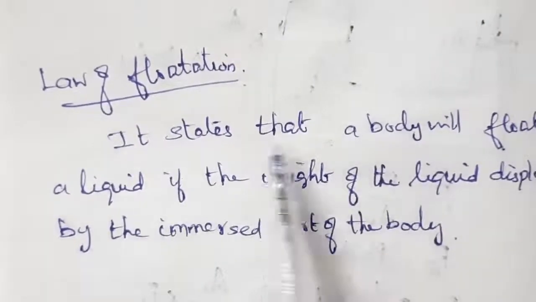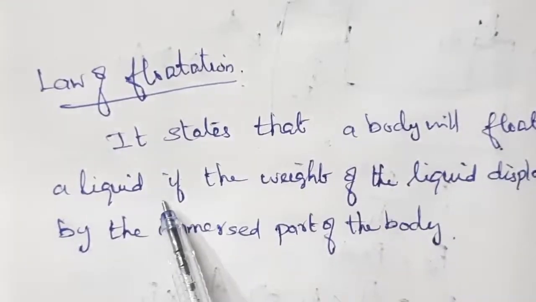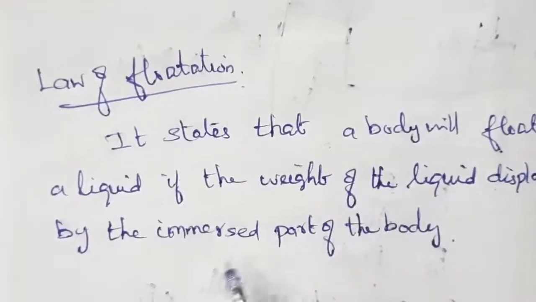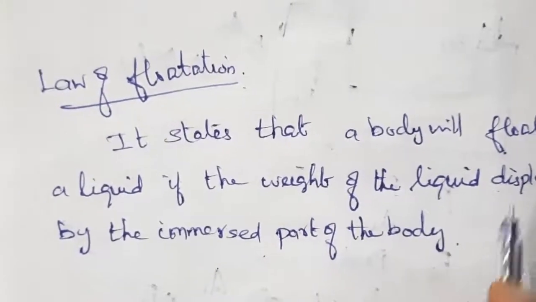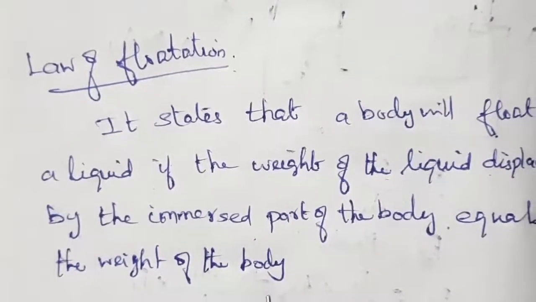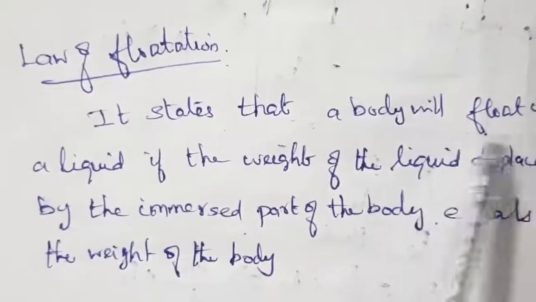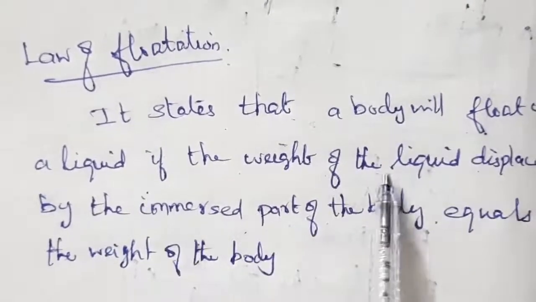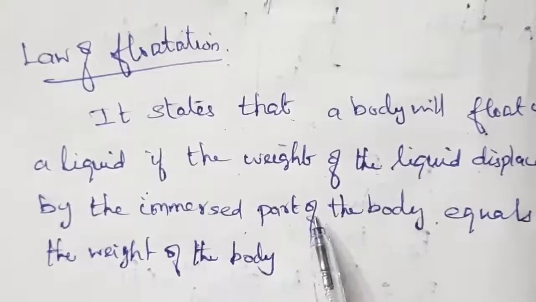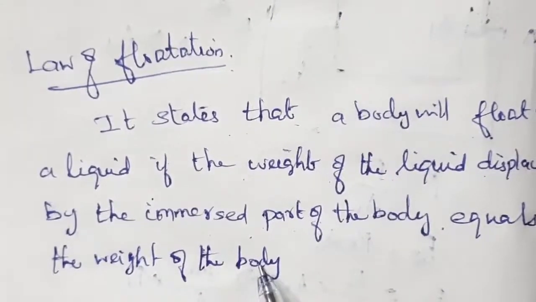It states that a body will float in a liquid if the weight of the liquid displaced by the immersed part of the body equals the weight of the body.